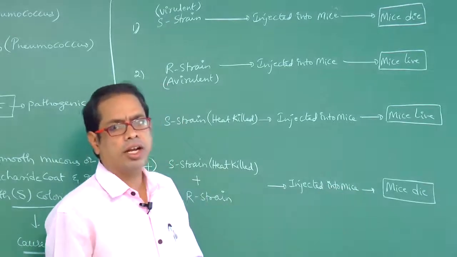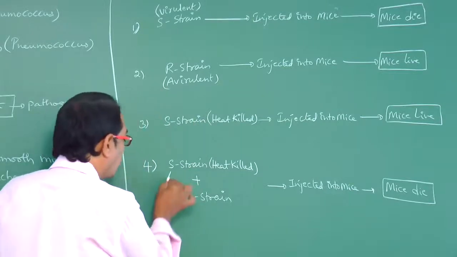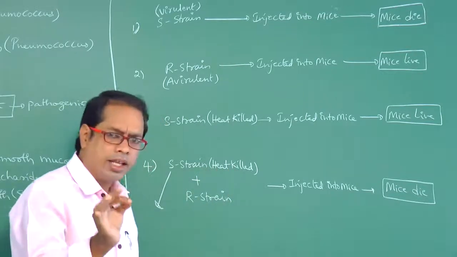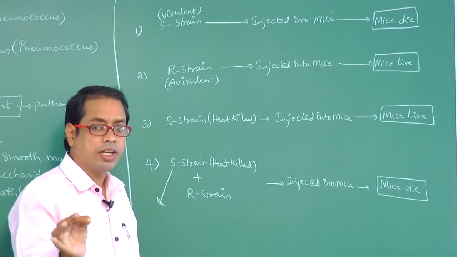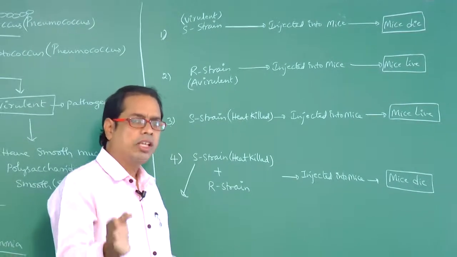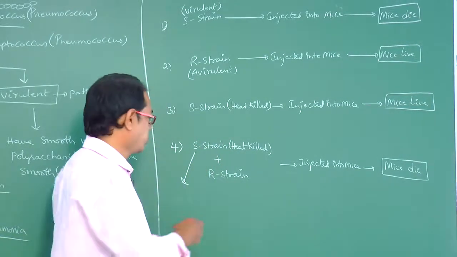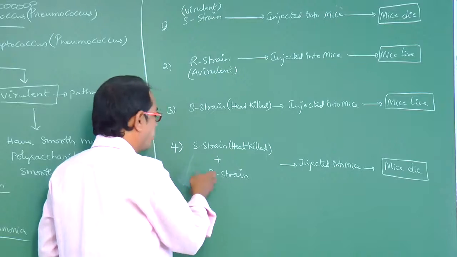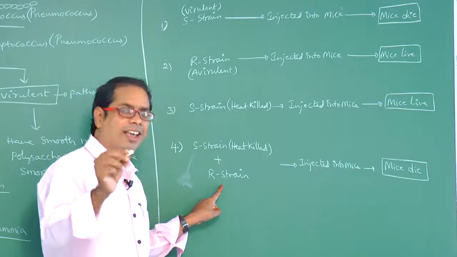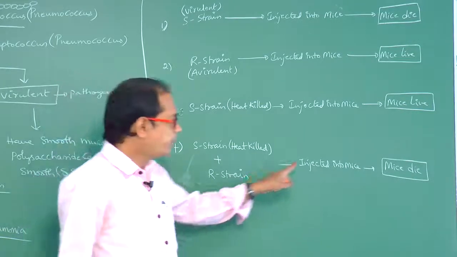So a peculiar condition has happened. The reason is that heat killed S strain means the bacteria are killed, but the genetic material DNA was not killed. So something is transferred from heat killed S strain to R strain. Then R strain becomes S strain. That is the reason. When S strains appear, finally the mice will die.